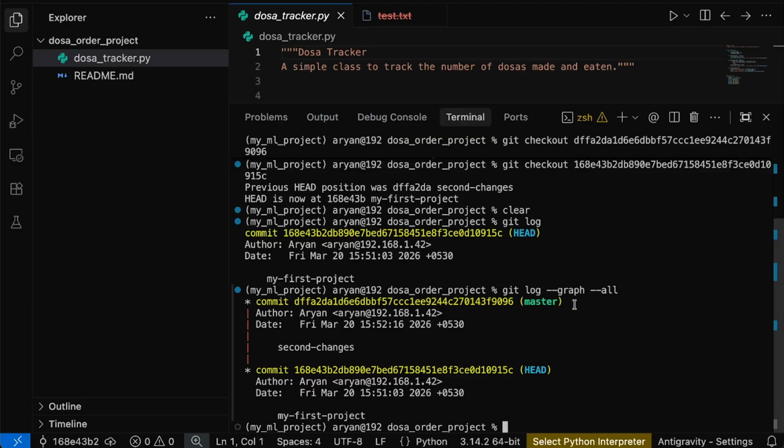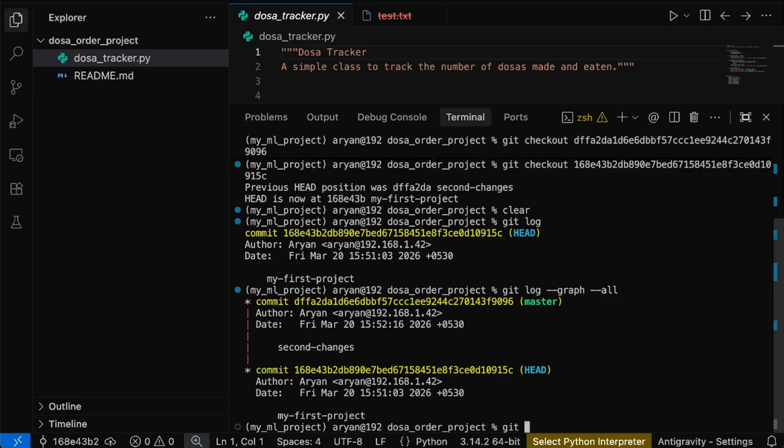This is the head, where Rohan is currently working, and this is the other project on which Rohan has worked before. Have you remembered, this project has one .txt file, and if Rohan wants to work on that file again, how will he do it?